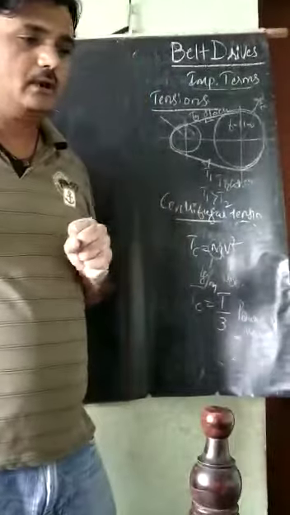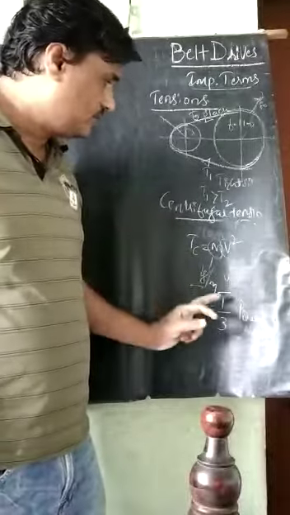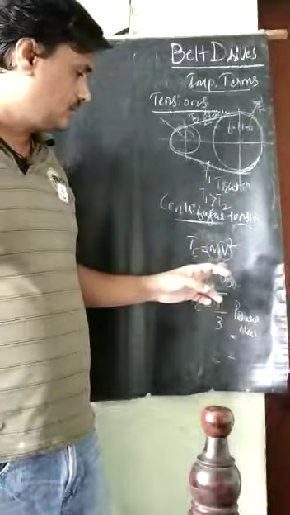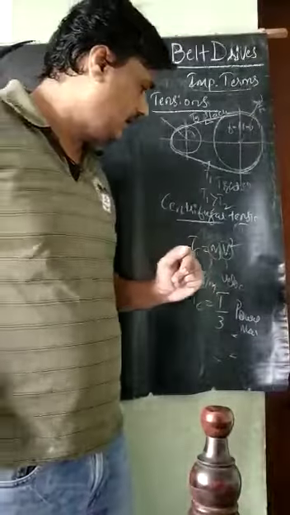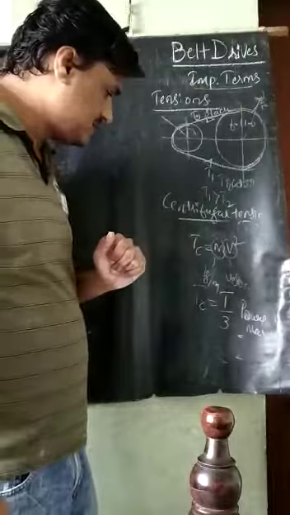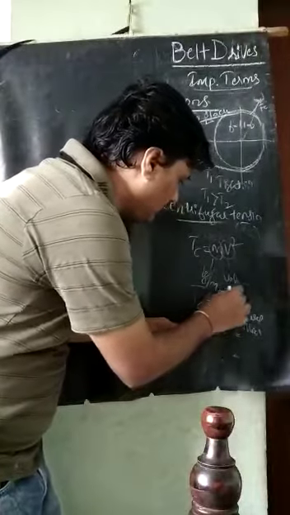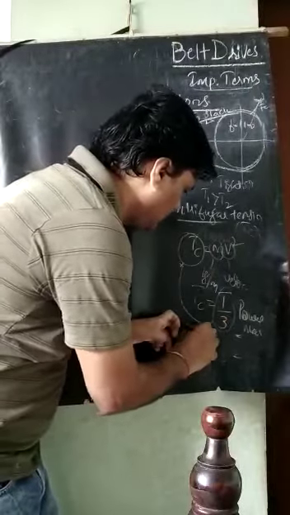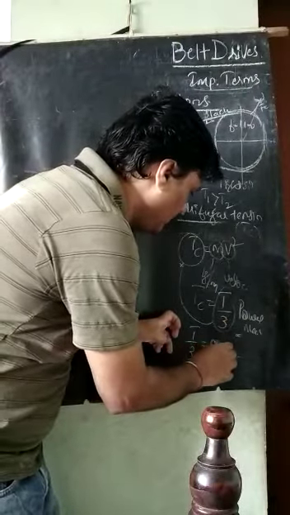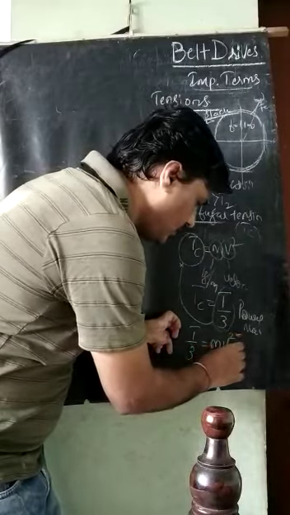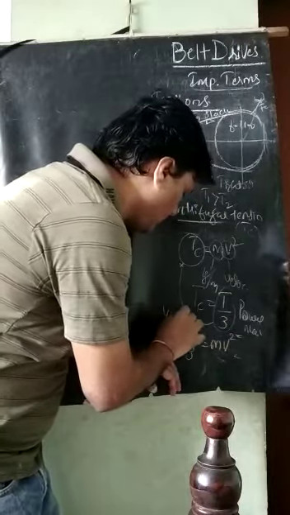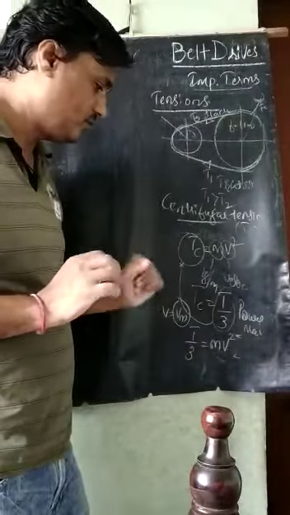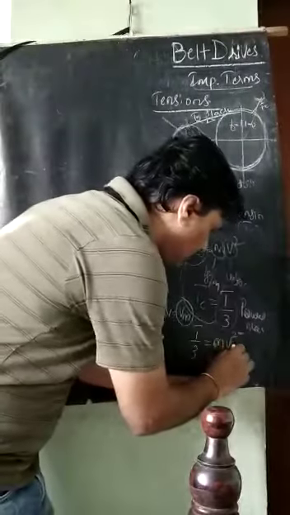What I will do now is substitute the value of T. So TC becomes T by 3, and the velocity becomes the maximum. I will substitute this value: T by 3 is equal to m v square. Here V is equal to Vm, where Vm means maximum velocity. Now it is the maximum condition, TC is equal to T by 3. So therefore it is Vm square.